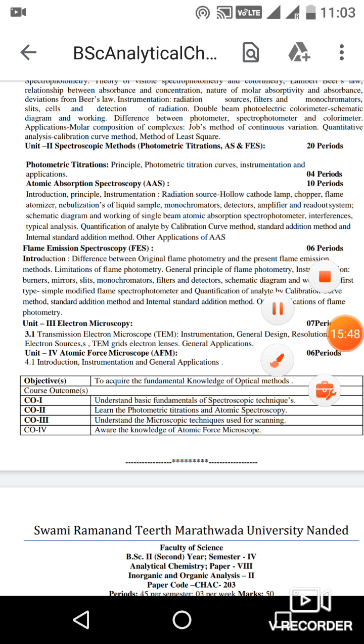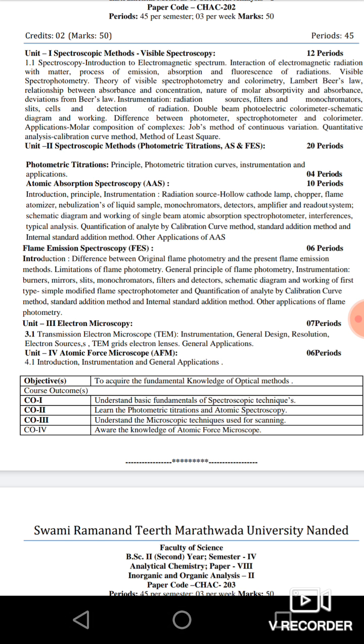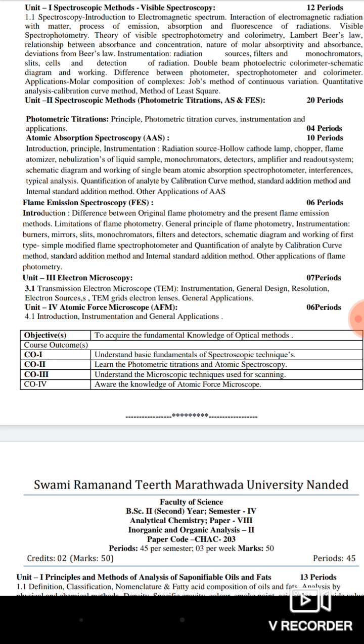These are the topics of atomic absorption spectroscopy: systematic diagram and working of a single beam atomic absorption spectrophotometer, interferences, typical analysis, quantification of analyte by calibration curve method, standard addition method and internal standard addition method, and other applications of atomic absorption spectroscopy. This is about one part of the second unit.